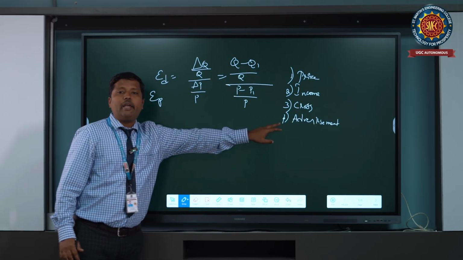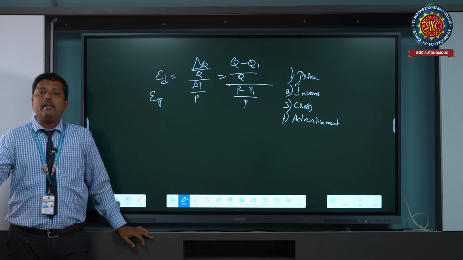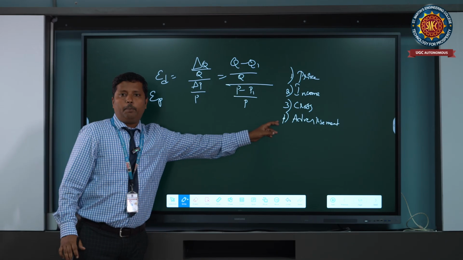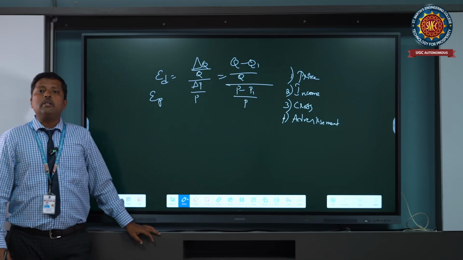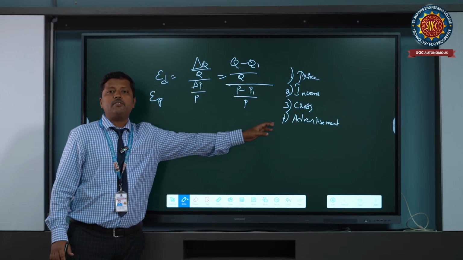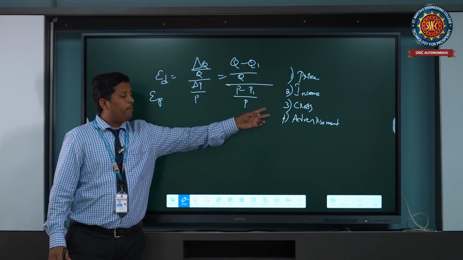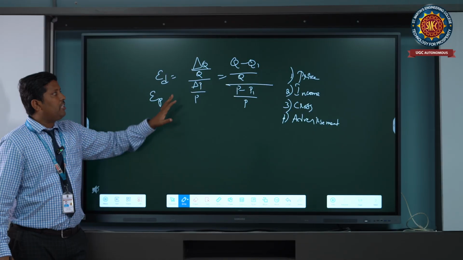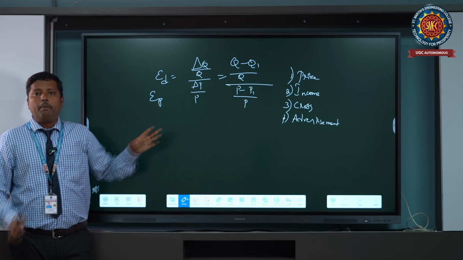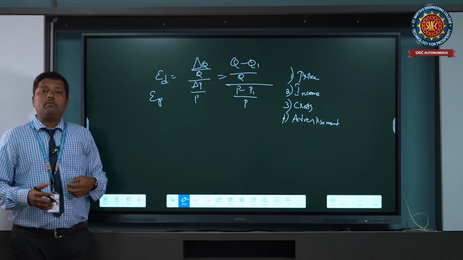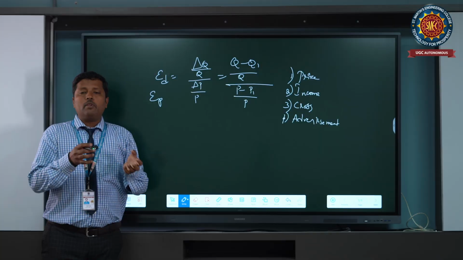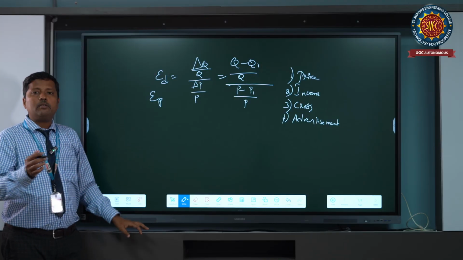And the last one is advertisement elasticity. So how many sales have happened relative to how much expenditure was incurred. That means proportionate change in quantity by proportionate change in advertisement expenditure. So these are the different types of elasticity of demand. But now we are going to dive into price elasticity of demand, which has some types.